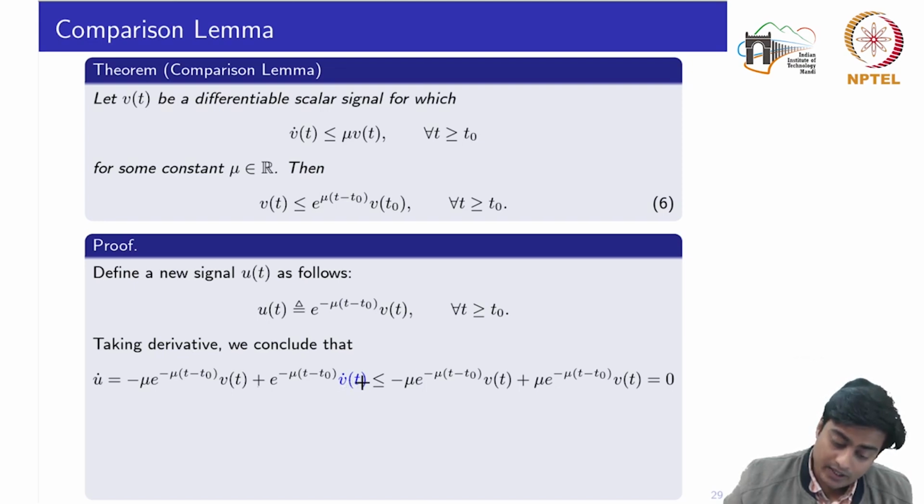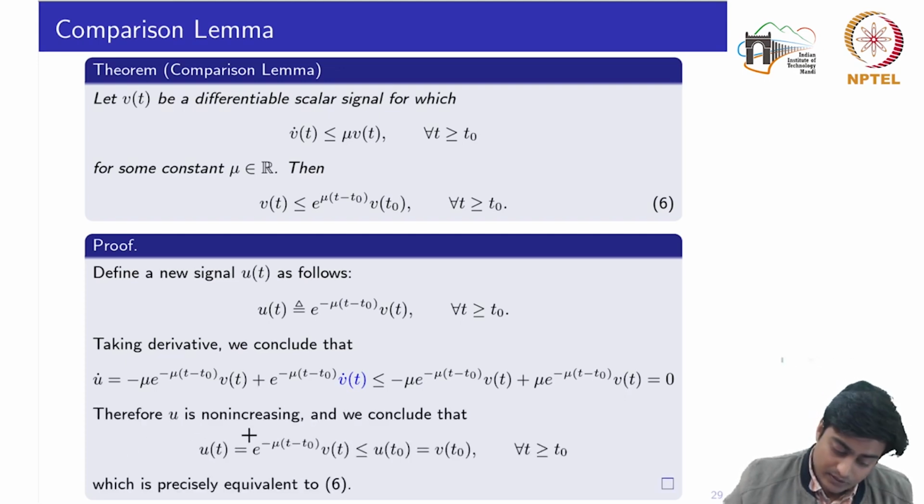Now here V dot of t, I know that this part is already given to us. So I replace this V dot from this and finally obtain this relation, which is in fact equal to 0, meaning to say that u dot is less than or equal to 0, that u is a non-increasing signal. Either it would be constant or it would decay.